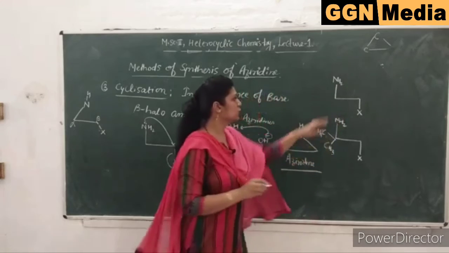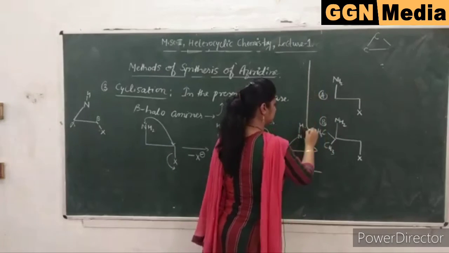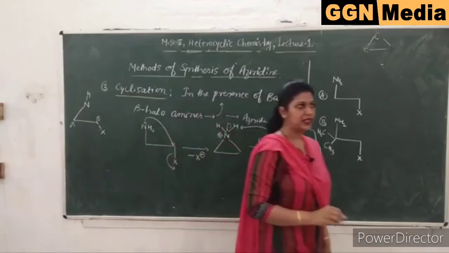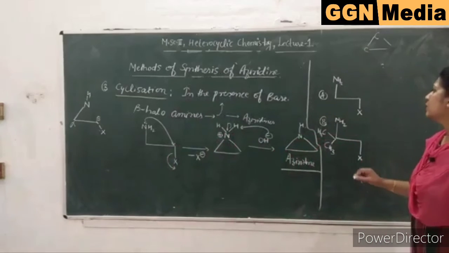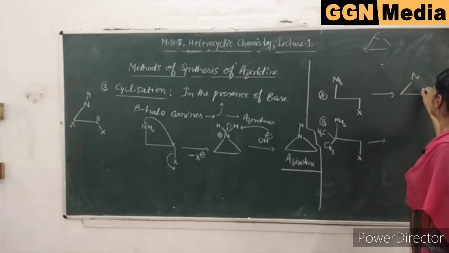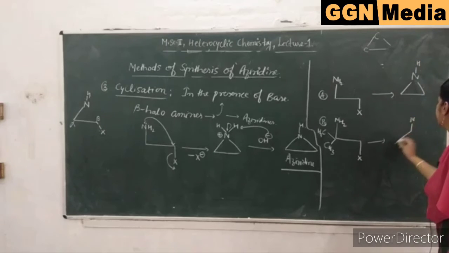So if you are given these two compounds A and B, compare the rate of formation of aziridine in these two compounds A and B, which will be faster. Both of these compounds will result in the formation of an aziridine derivative.